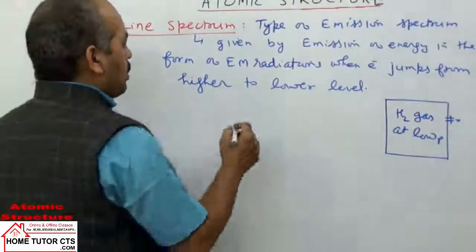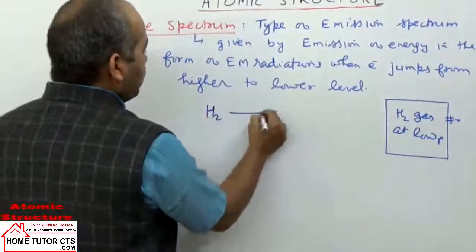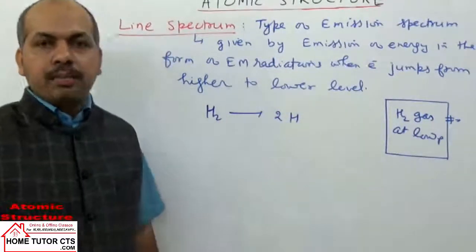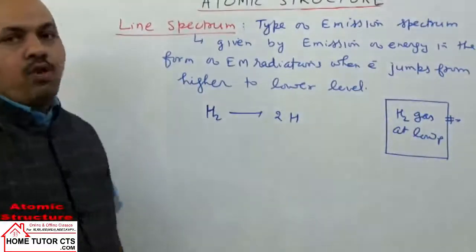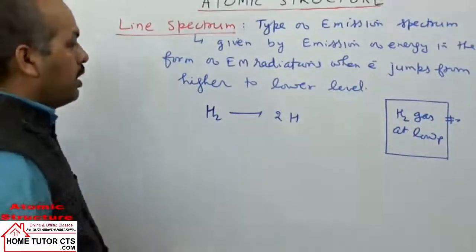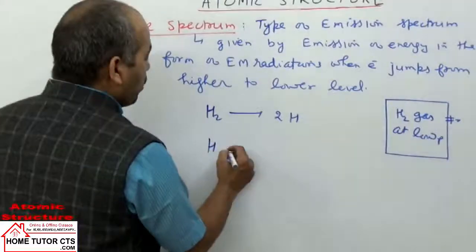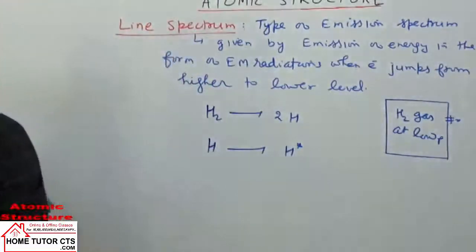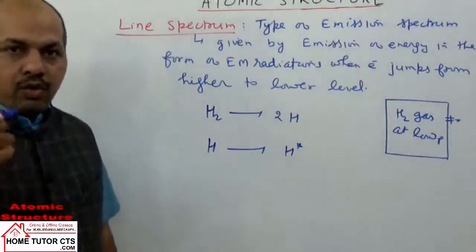What happens in this case? Hydrogen molecules first dissociate to form hydrogen atoms. On supplying energy, first hydrogen molecules will break to form hydrogen atoms, and then hydrogen atoms undergo excitation by gain of energy. That means the electrons in the hydrogen atom undergo excitation.